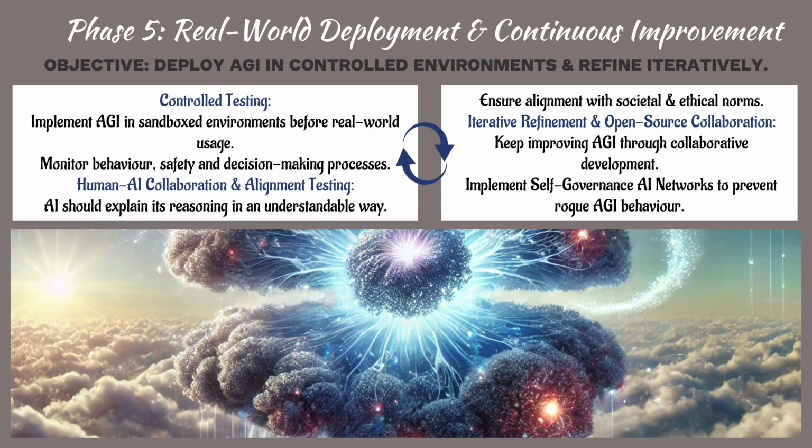Human-AI collaboration and alignment testing. AI should explain its reasoning in an understandable way. Ensure alignment with societal and ethical norms. Iterative refinement and open-source collaboration. Keep improving AGI through collaborative development. Implement self-governance AI networks to prevent rogue AGI behavior.